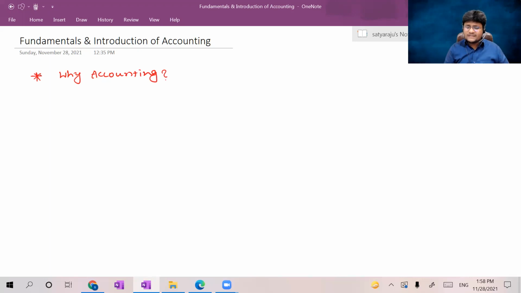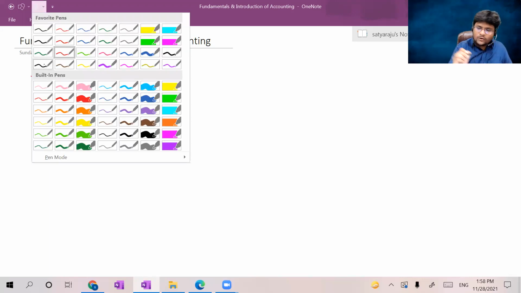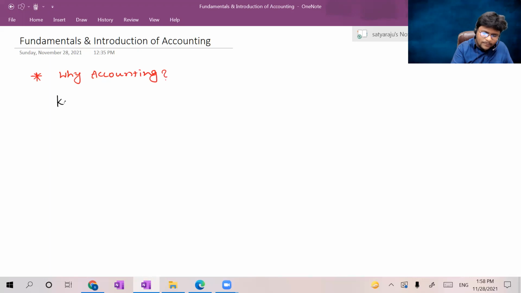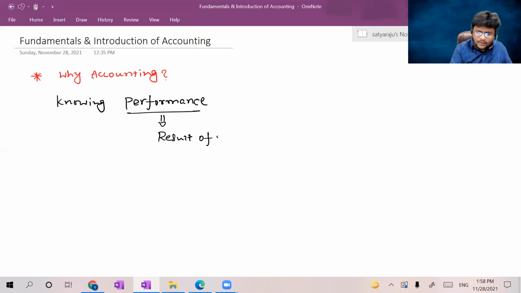That means there are so many reasons why accounting. But the basic reason I can tell you, the basic reason why accounting, is simply knowing performance. Performance means the ultimate result of the entity. Am I right? Here I'm telling it in a very basic manner, so don't go into the roots and all other issues. Why accounting? Simply knowing the performance.